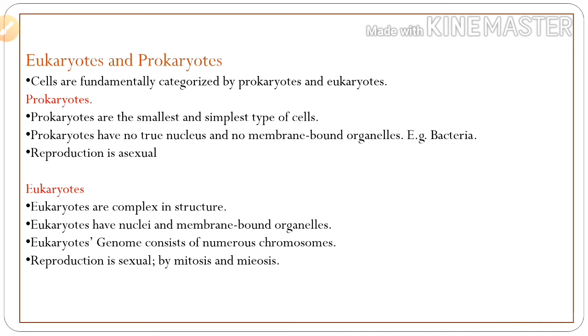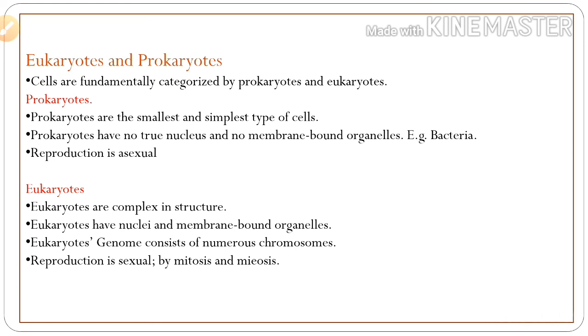Before studying the five kingdom classification, we will study eukaryotes and prokaryotes. What are eukaryotes and what are prokaryotes? Cells are fundamentally categorized as prokaryotic and eukaryotic. Prokaryotes are the smallest and simplest type of cells.